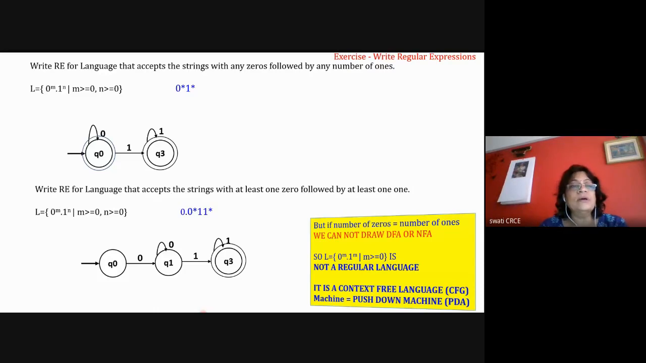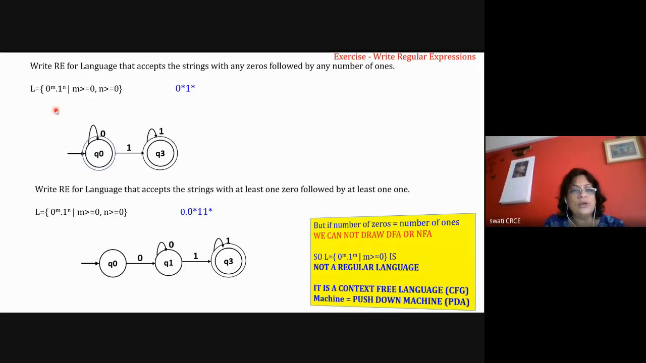Now suppose you have a language L equal to 0 raised to m 1 raised to n, where m is greater than or equal to 0 and n is greater than or equal to 0. Then your regular expression will be 0 star 1 star. Because 0 can be there any number of times and 1 can be there any number of times, and all zeros come first and then all ones.